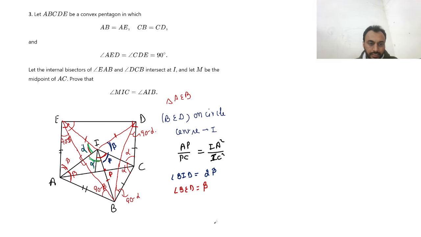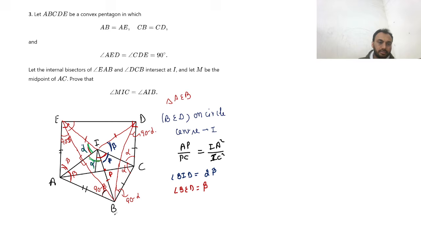Okay, so what else we have now? We have alpha angle, beta angle. This is 90 minus beta. So this is 90 and okay. So if we see the triangle IAB and IBC, can I say they are similar?